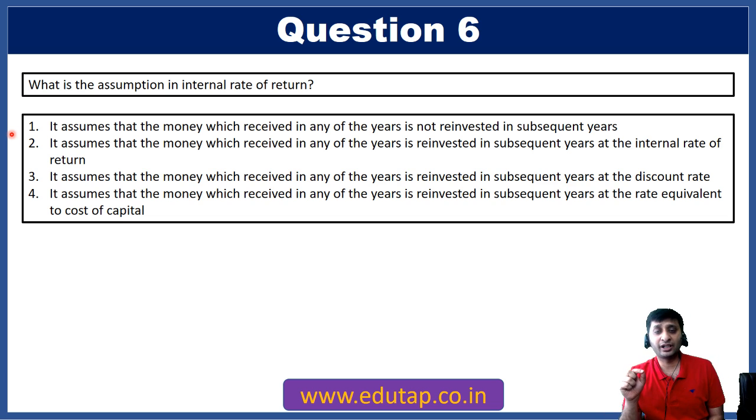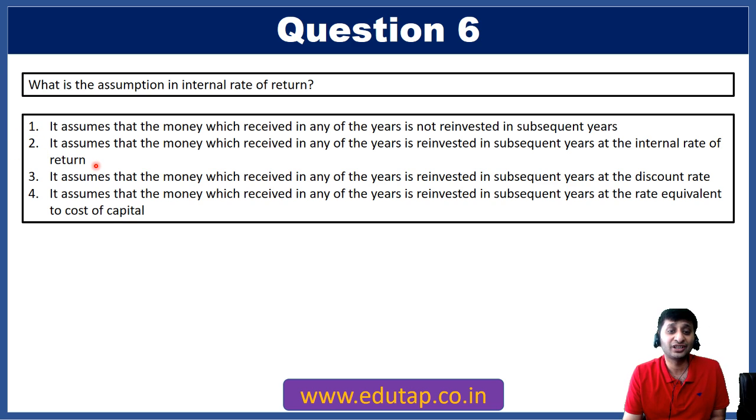Let me tell you, internal rate of return assumes that whatever interest you are getting year by year, you are reinvesting that at the same rate of interest for the years which are left till maturity. So in our example, if you would have got 8 as interest in the first year, you would reinvest that at 8% for the remaining 7 years. Similarly, in year 2, the 8 rupees that you would get in year 2, you would reinvest that at 8% for the remaining 6 years. This is the assumption in internal rate of return. So your first option is wrong.